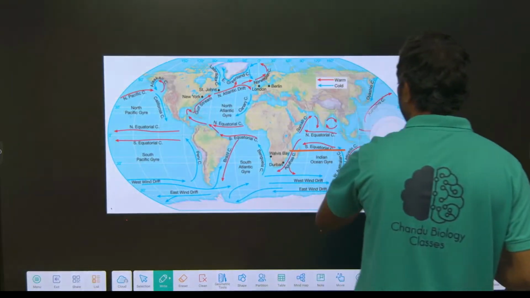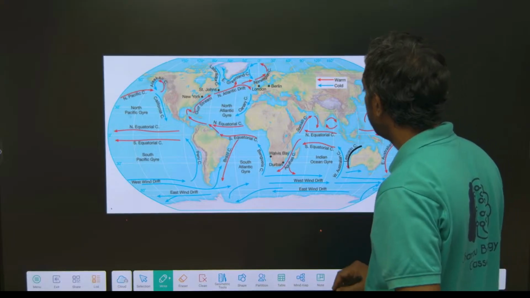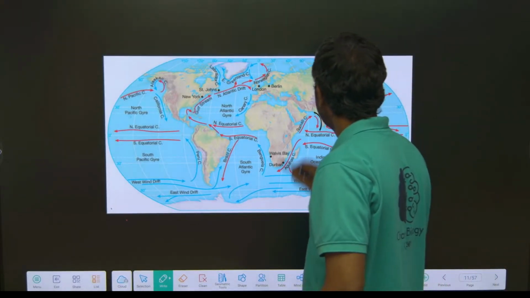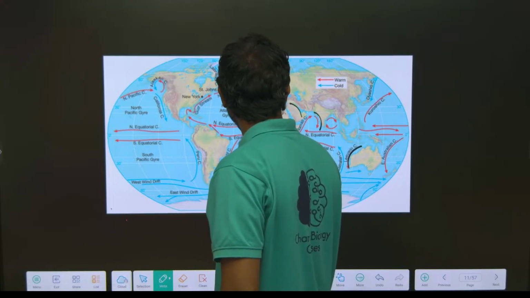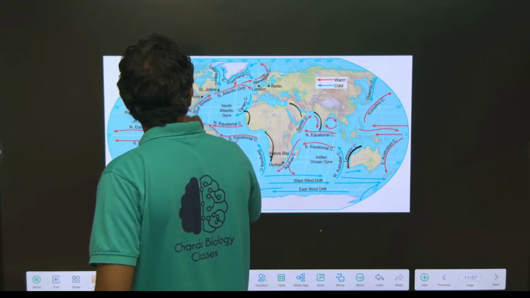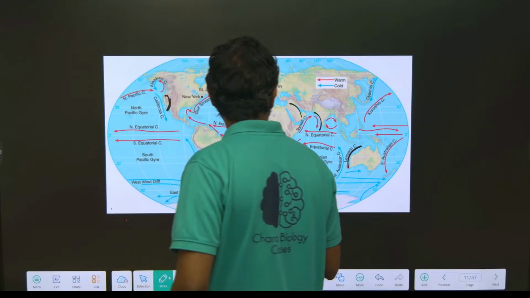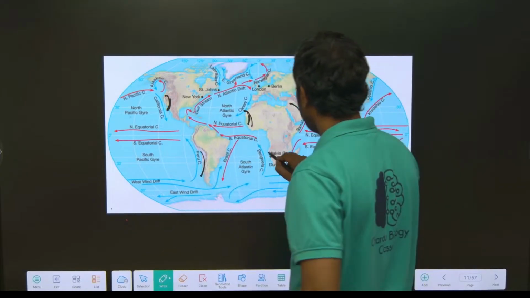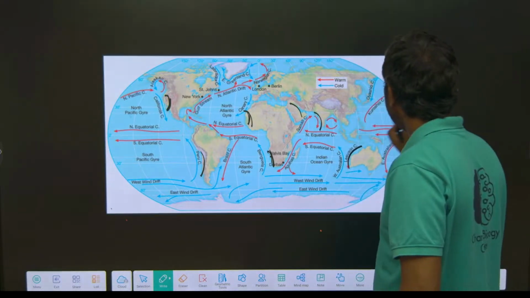How do deserts form on the west side of the continent? This is a desert, this is a desert, in the subtropical area only. How do deserts form in the subtropical area?